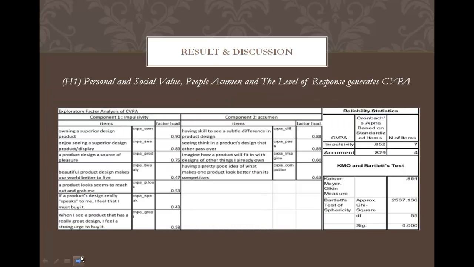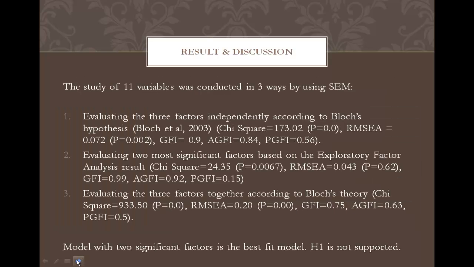And to examine the first hypothesis, which is that personal and social value, people acumen, and the level of response generate CVPA, this is the result. To explain it briefly, in order to generate the preliminary items for the CVPA, all items were scored using a 5-point Likert scale format, with higher scores representing greater levels of CVPA. The study of 11 variables was conducted in 3 ways by using SEM.